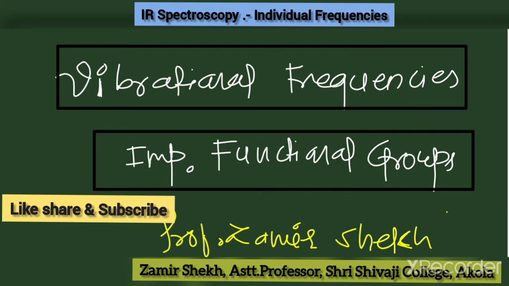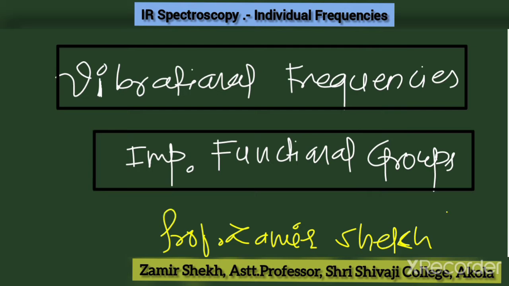So today I am going to teach you, most importantly, the vibrational frequencies of some functional groups found in organic molecules. You know that there are many functional groups, and IR spectroscopy is one of the best tools to elucidate the structure of an unknown organic molecule. One can easily identify the functional groups present in the organic molecule.